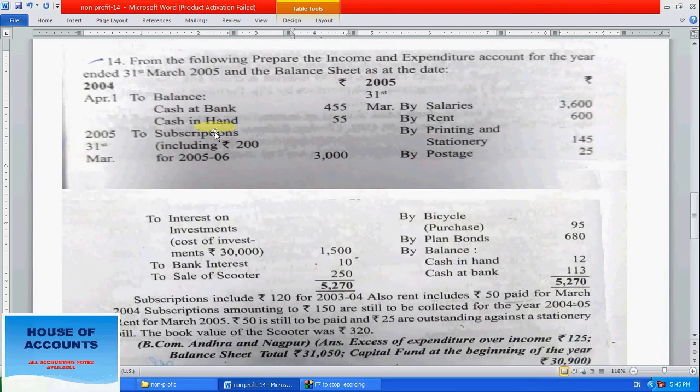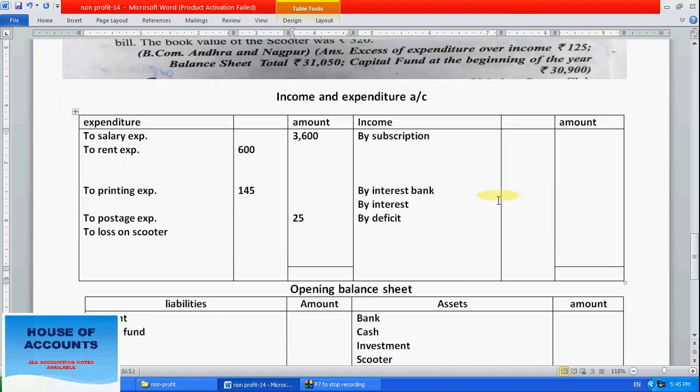Now go for receipt income. Cash and bank come in the balance sheet only. Subscription overall is 3000, with 200 of an upcoming year, so we only take entries relating to the current year. Last year and next year we have to deduct. So overall subscription is 3000, but here 200 is the 2005 to 2006 subscription, the next year, so we have to deduct this 200.